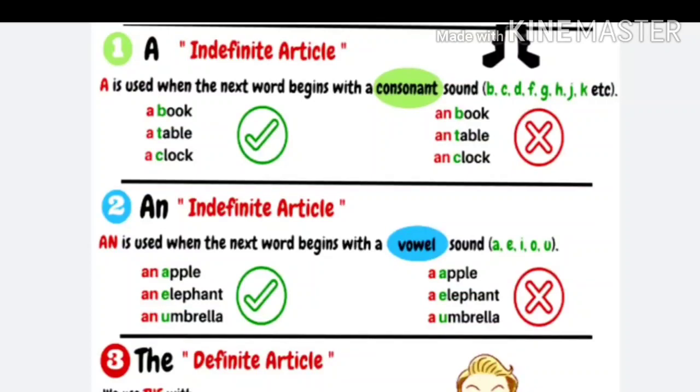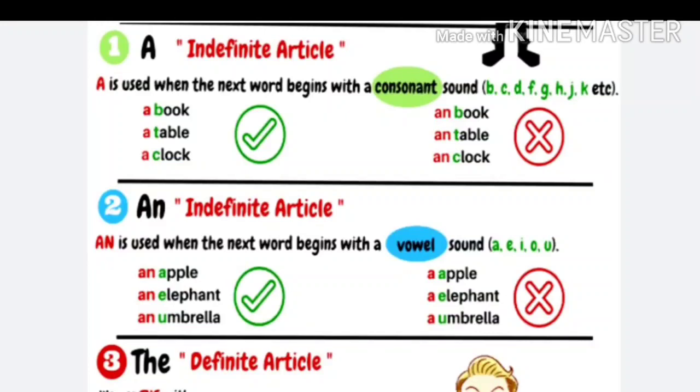Understood? Now, articles are of two types: indefinite article and definite article. Indefinite articles are a and an. The definite article is the. Indefinite articles are a or an, and the definite article is the.